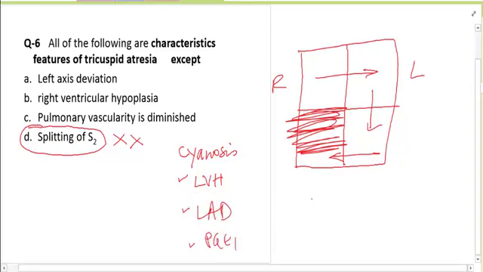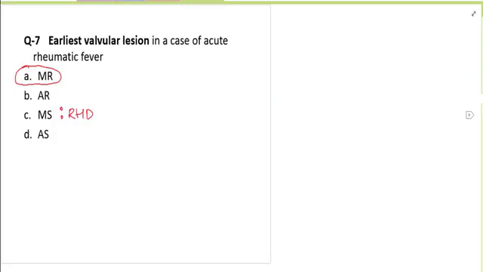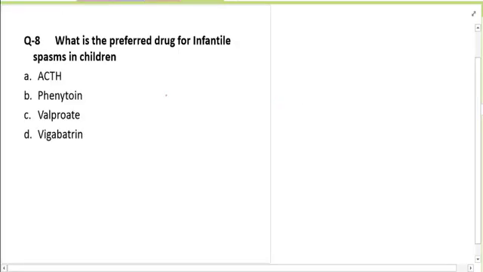Coming to the next question, on rheumatic fever, which is the earliest valvular lesion? Of course, it is mitral regurgitation. The most common lesion in acute rheumatic fever is mitral regurgitation, and if they ask you about rheumatic heart disease, you will say mitral stenosis. You should all read about the new Jones criteria, which have come up in 2015 on rheumatic fever, which we have studied in classes.